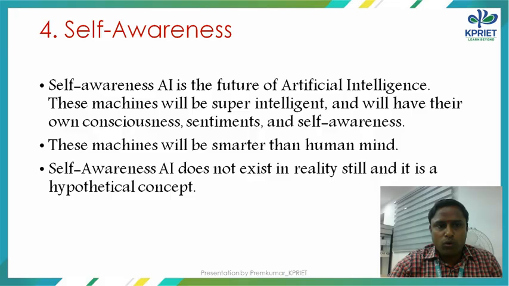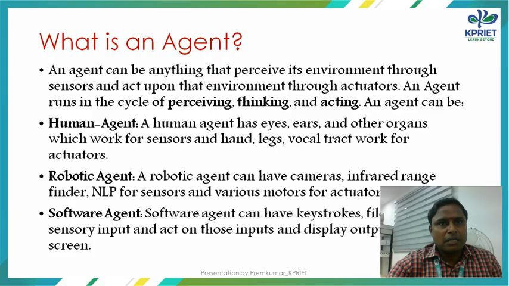Now, fourth one is self-awareness. Self-aware AI is super intelligent AI and will have its own consciousness, sentiments, and self-awareness. These machines will be smarter than the human mind. Next, we are going to see what an agent is. An agent is something that perceives information from the environment, especially through sensors, and acts according to it. For example, perceiving, thinking, and acting.